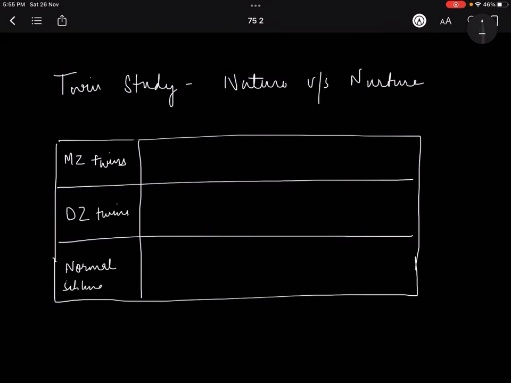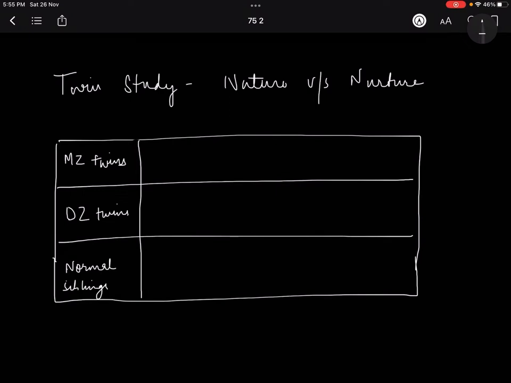So let me tell you the difference क्या रहेगा. Monozygotic, you need to know, because they are made up of one sperm and basically one zygote, their sex is going to be the same. That means because they are eventually made up of only one sperm and one ovum that fertilize.